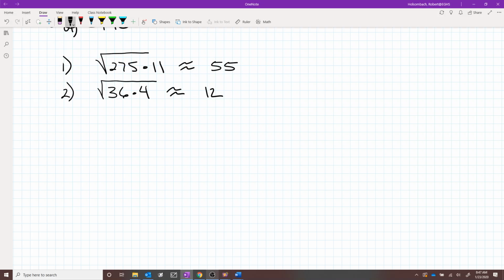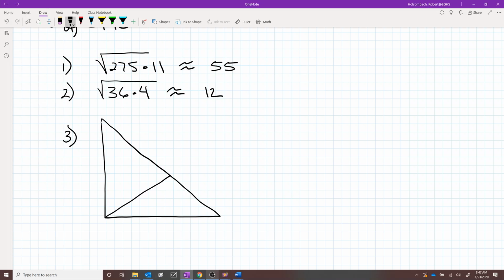Alright, number 3. What are the values of A and B?